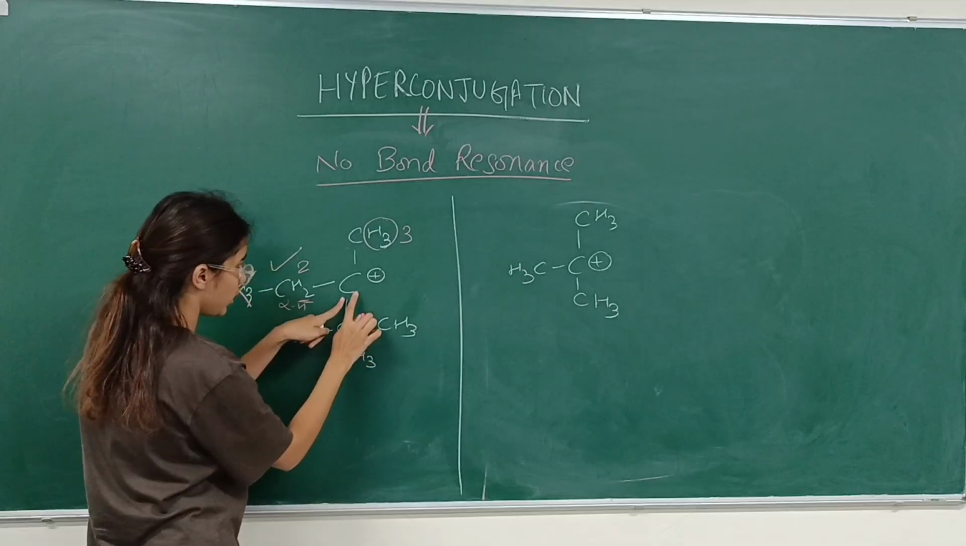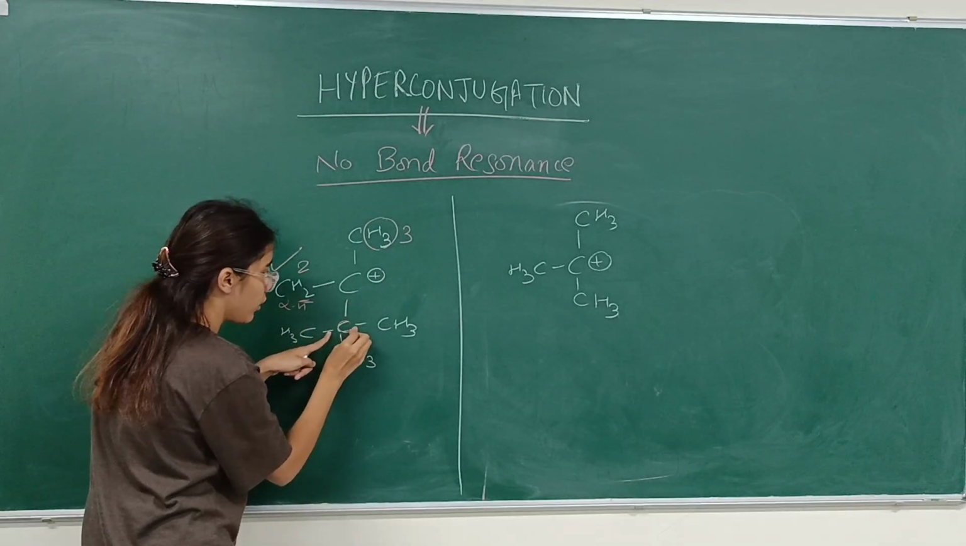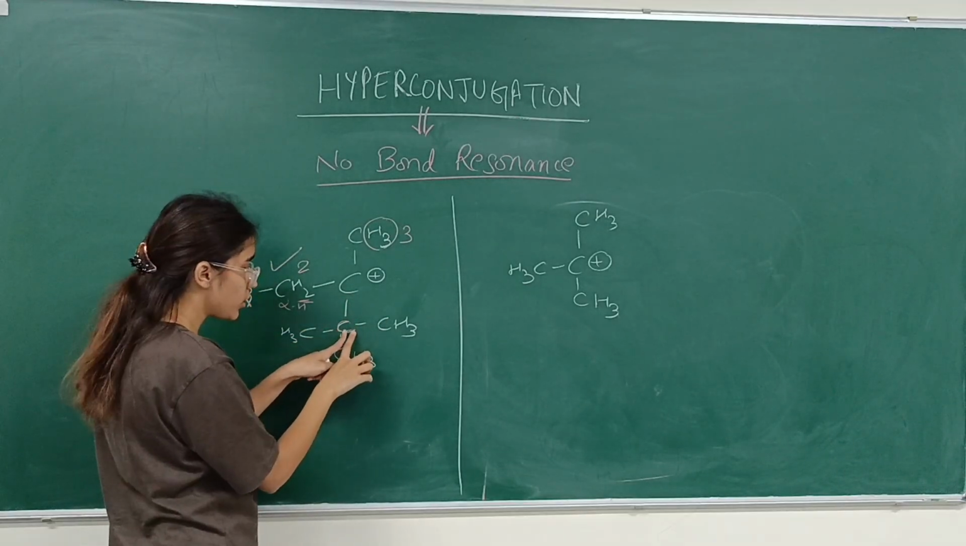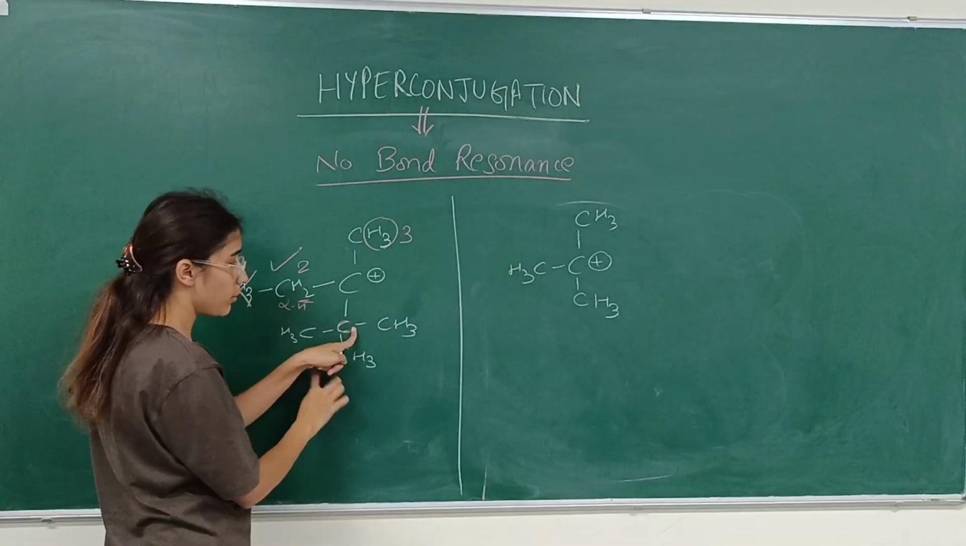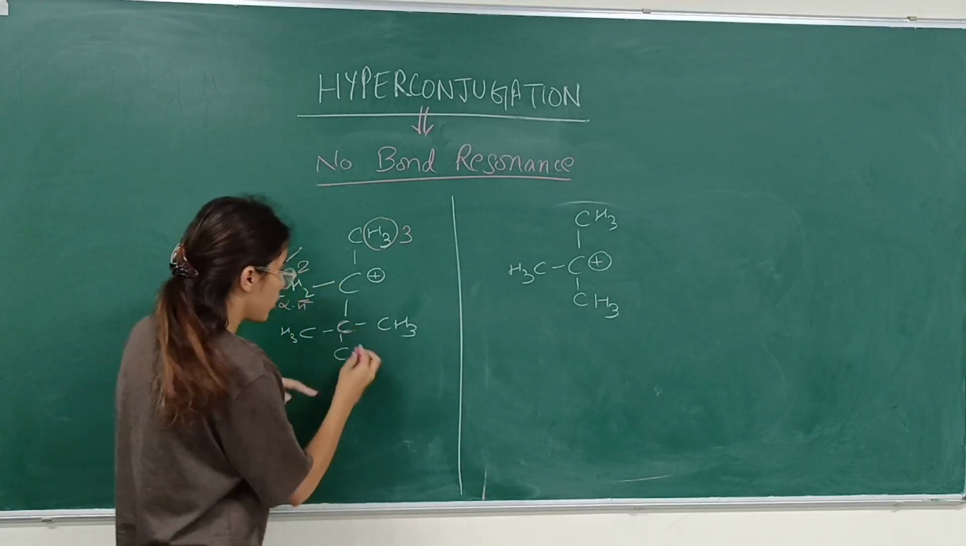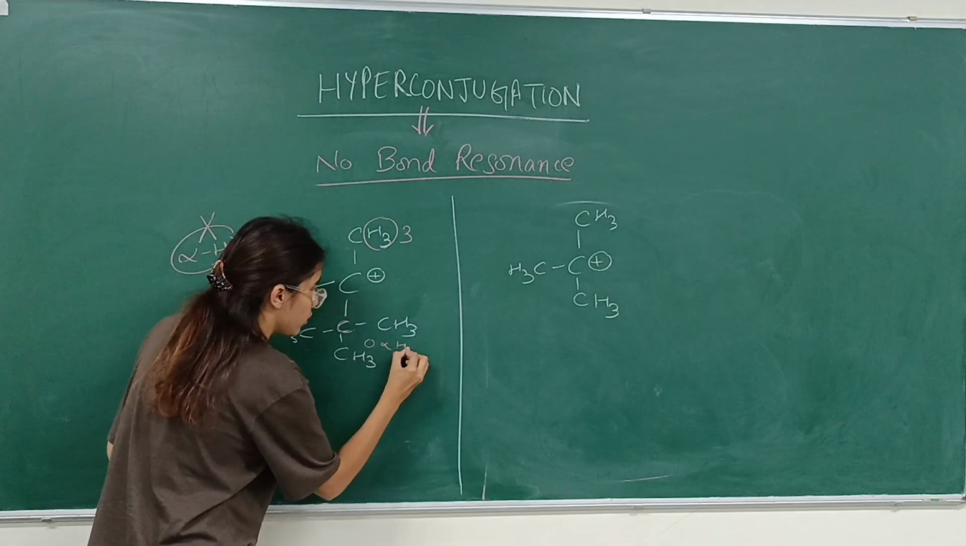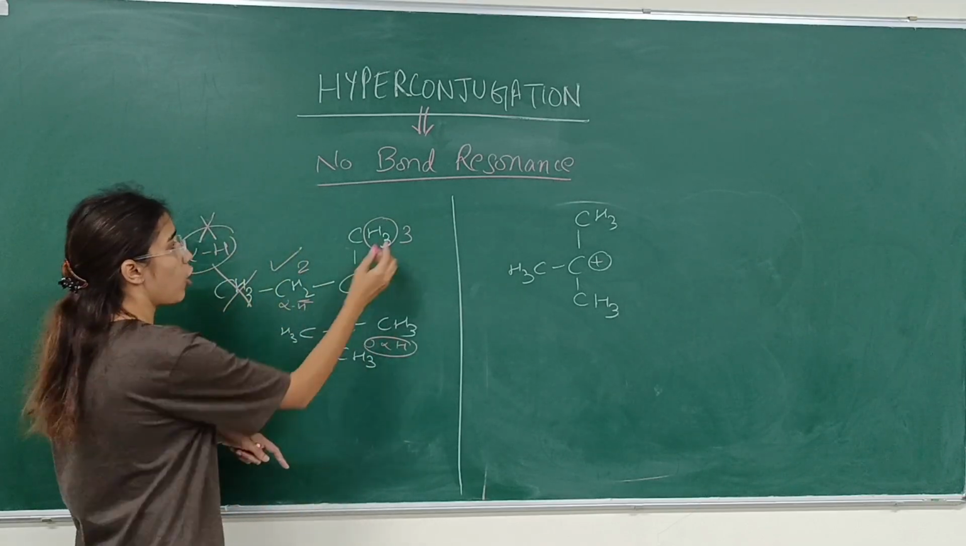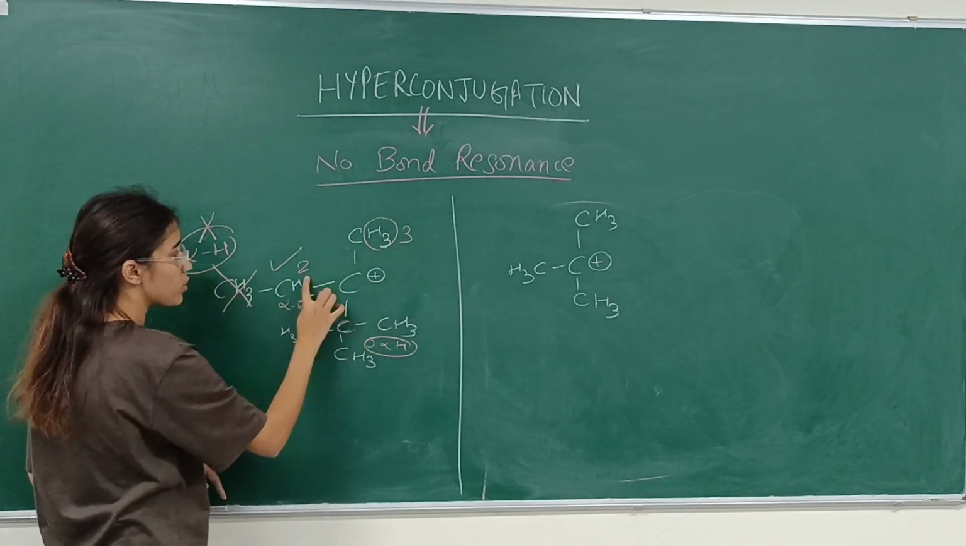Now come to this. This is alpha carbon. Here you see carbon, carbon, carbon, no hydrogens attached. So no alpha hydrogens are there. So here 0 alpha hydrogens. So how many? It's 3 plus 2, 5.